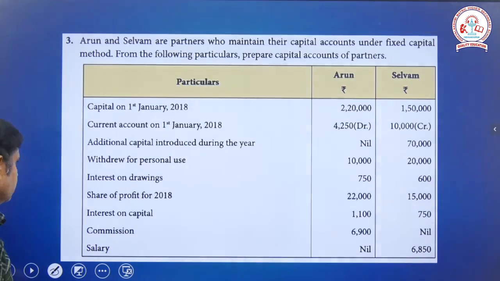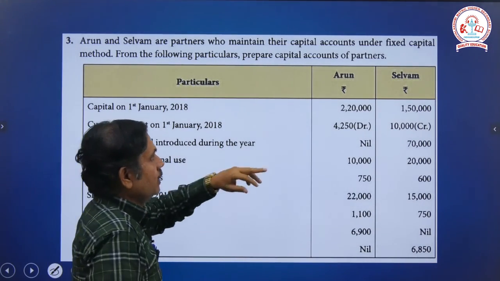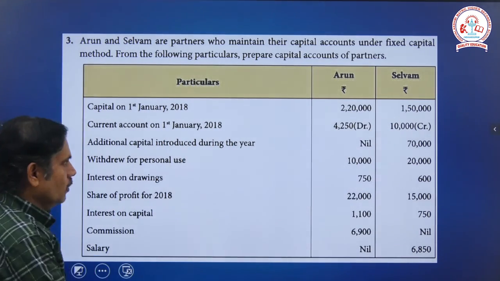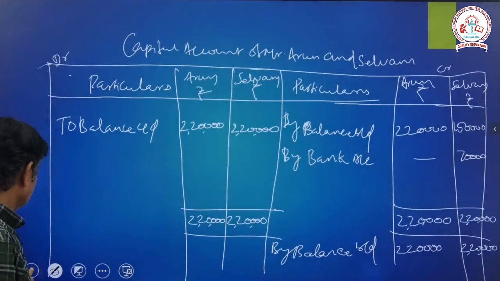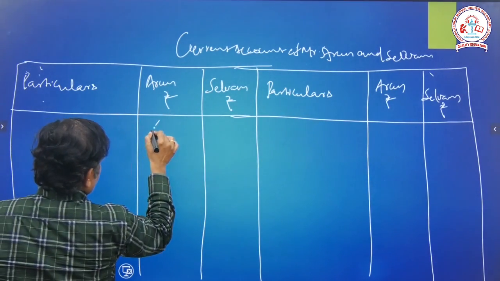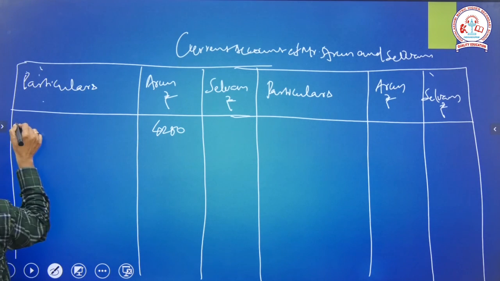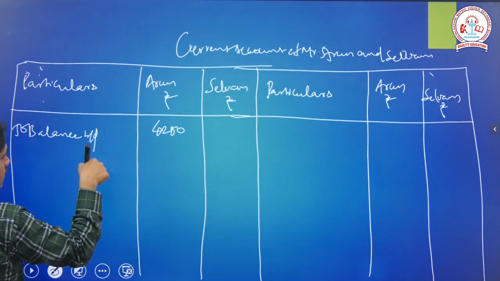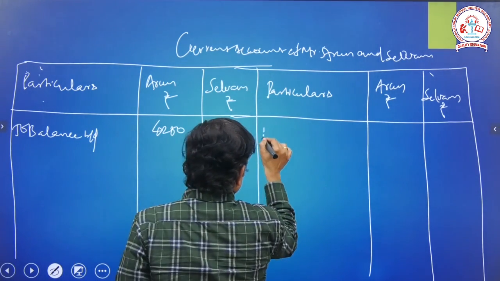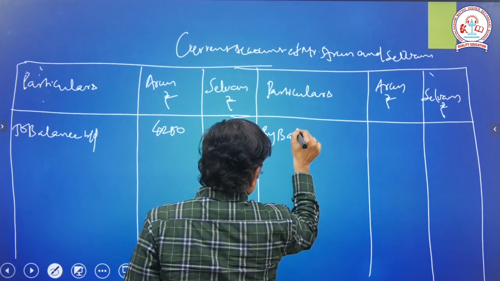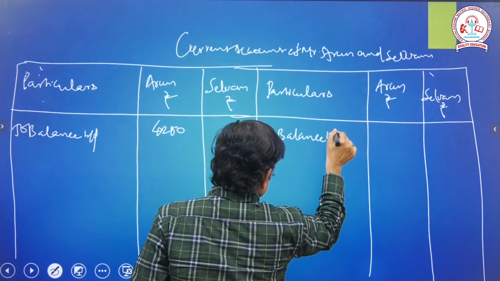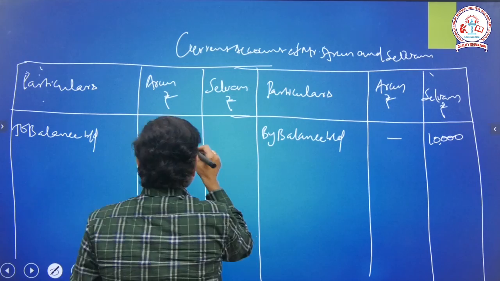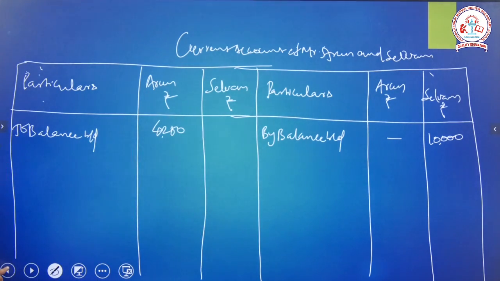Okay. Now you see the current account opening: debit side 4,250 for Arun and credit side 10,000 for Selvam. So now we will move to Arun's account, debit side, 4,250 to balance BD. Now we will move on to the credit side, by balance BD Selvam 10,000. Right. Now we will move on to the next.